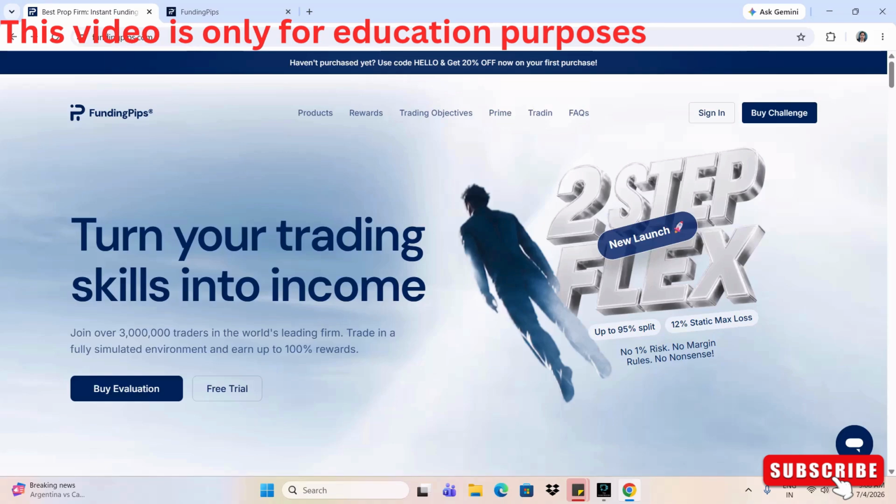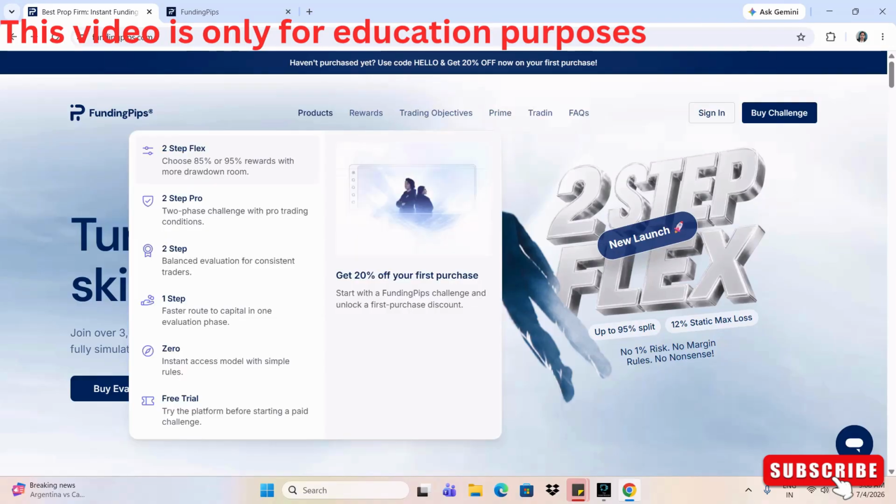I'll be talking about the funding PIP. So we are on their website and you can see that they are having almost five types of accounts. The first one is Giro, which is an instant account. Then they have a one-step account, and in the two-step account they have three models.